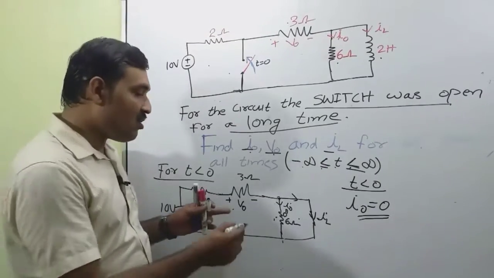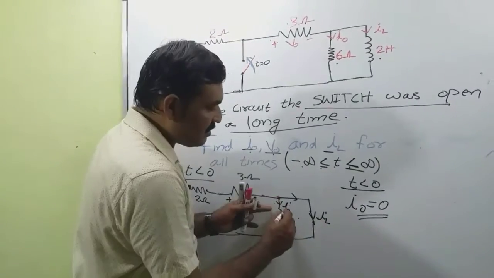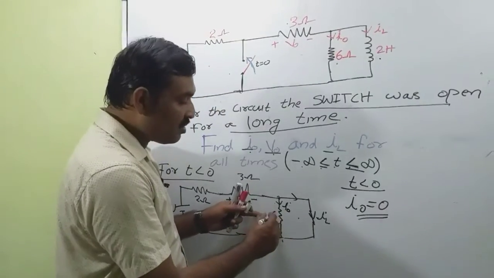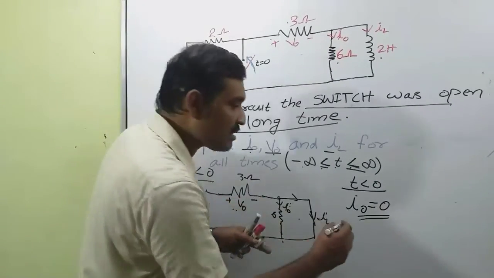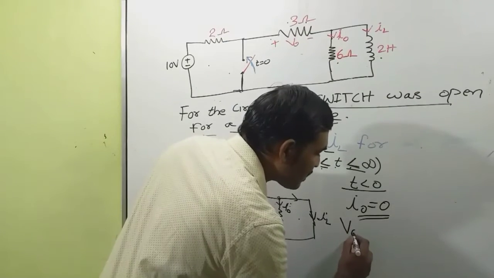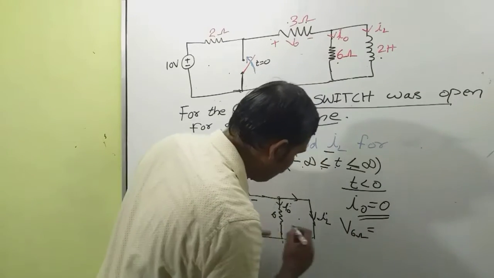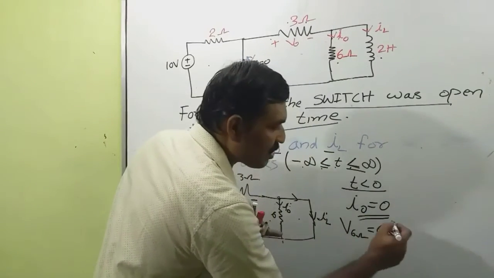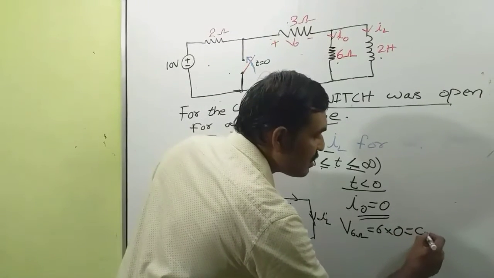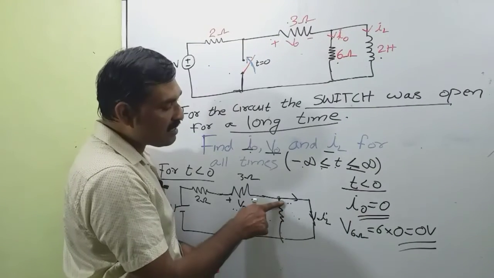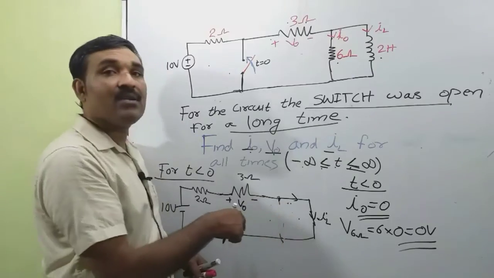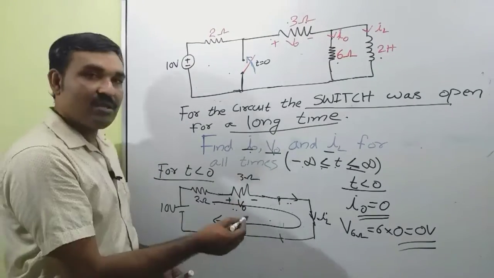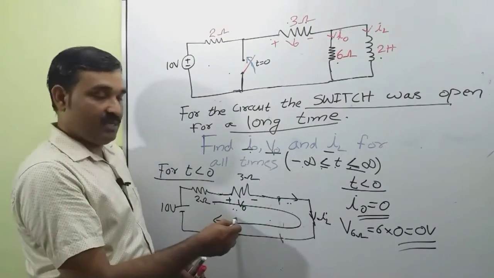Now we want to find the value of V0 and IL. Since I0 is equal to 0, the voltage across the 6 ohm resistance is equal to 6 into I0, that is equal to 0 volt. We can remove this resistance since no current will pass through it. So the circuit is reduced to this.